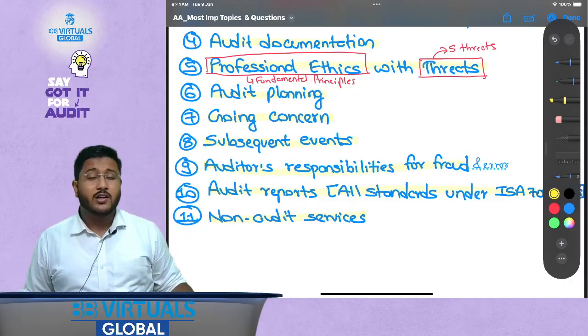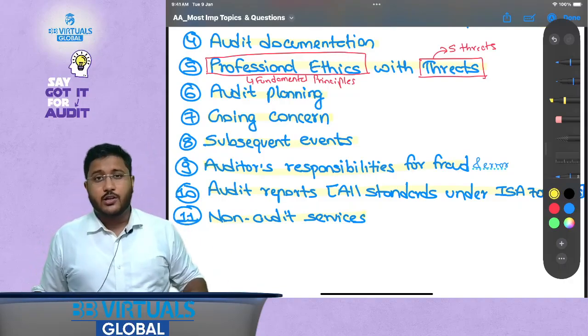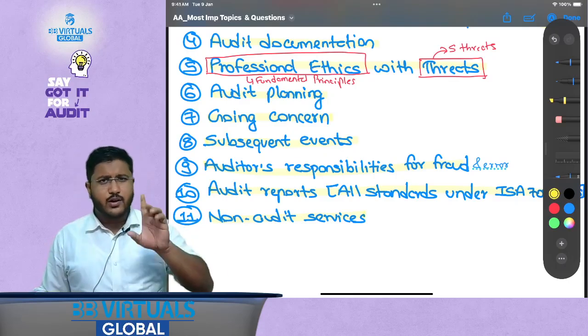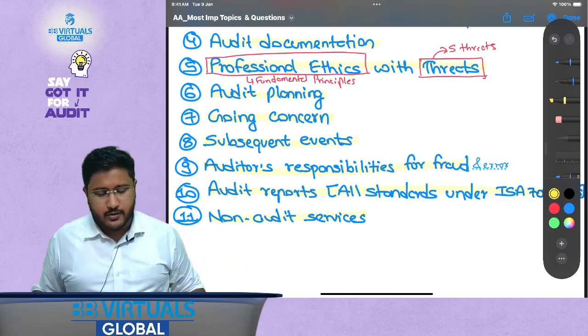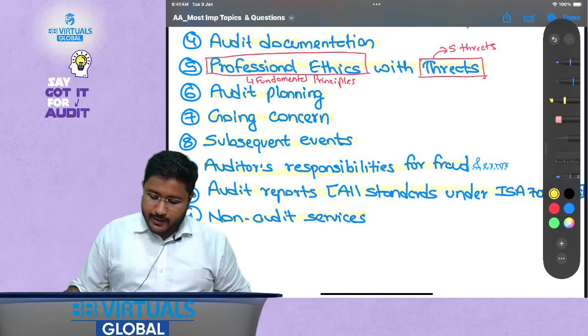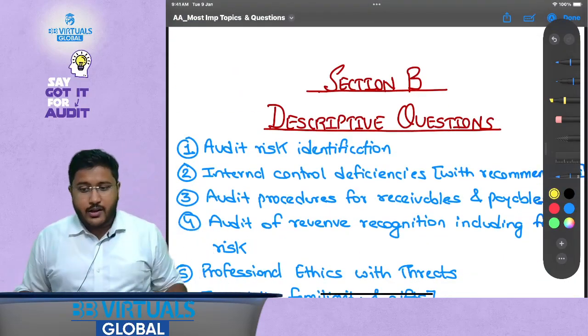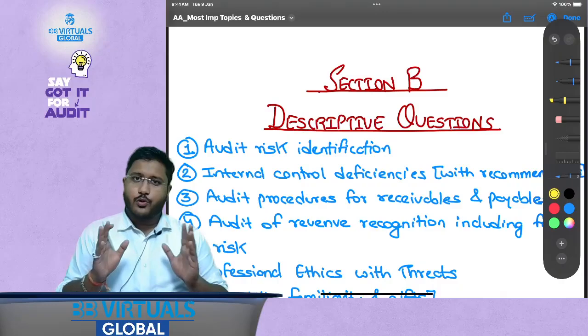Now this is one area which is generally not given due importance by students, but this is very important. Generally one question is asked on non-audit services as well, or non-assurance services as well. I hope this is clear. Now for section B, I am making this video in a very quick format so that you can cover the maximum content in the minimum time.